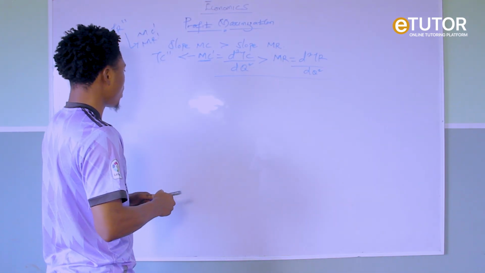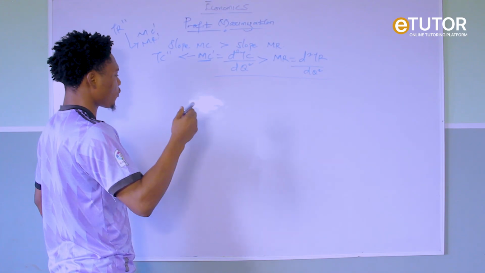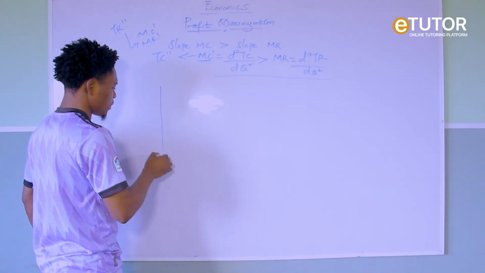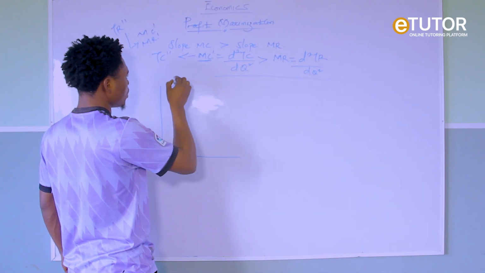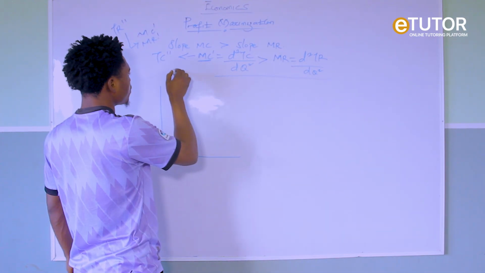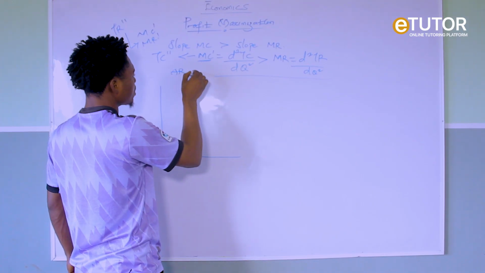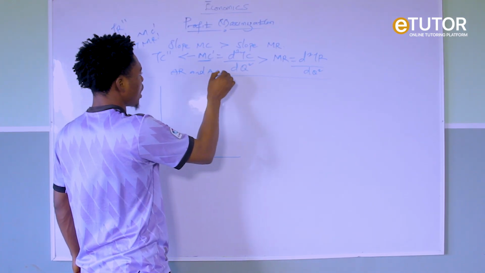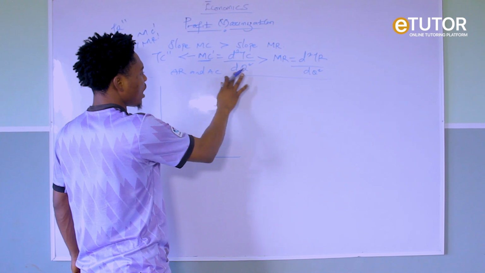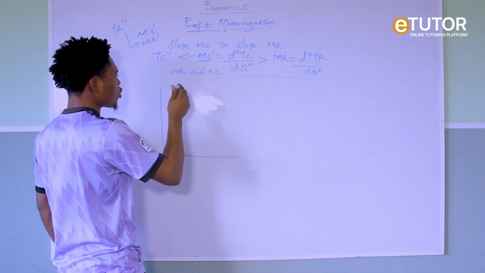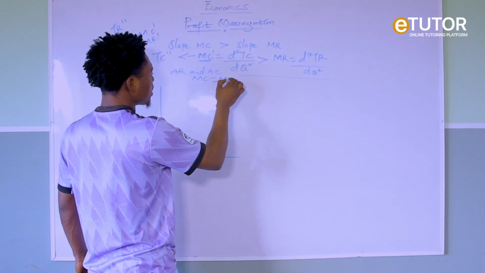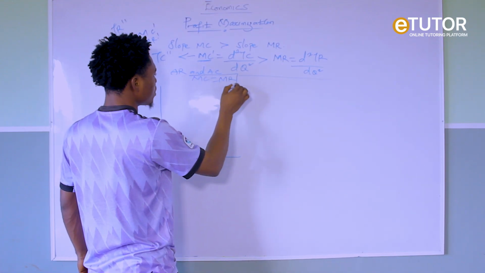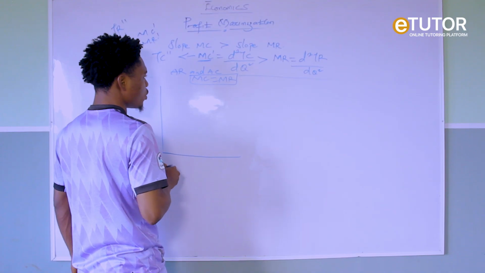So when we talk about profit, in this case we are going to be using AR and AC, that is our average revenue and our average cost. Also we are going to be using our marginal cost and our marginal revenue. There must be equal.